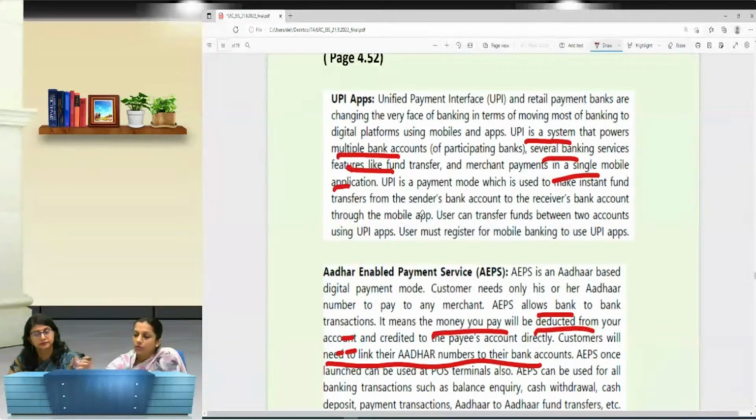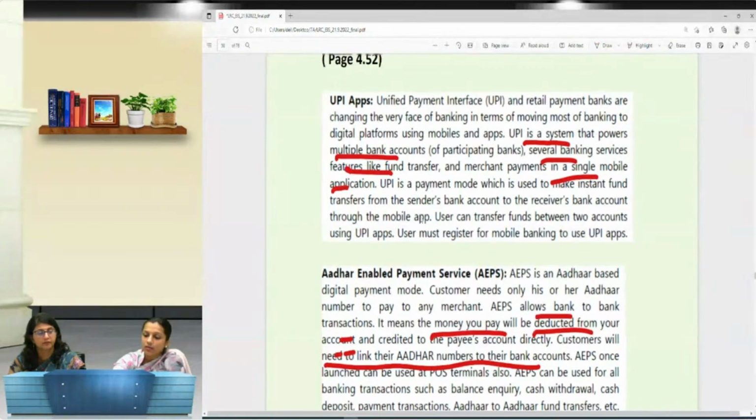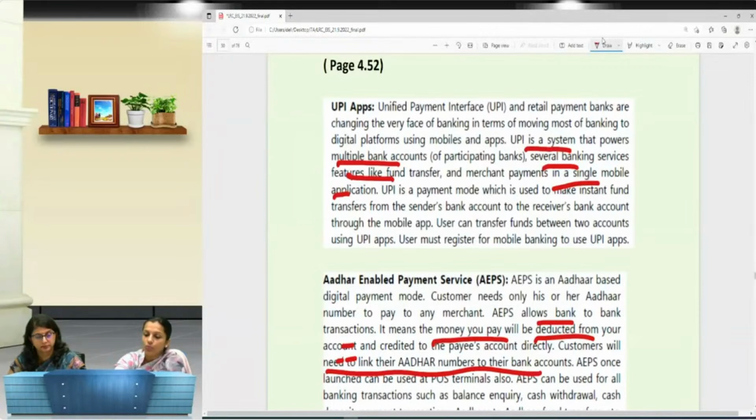If we talk about UPI, the very first line says UPI and retail banking are changing the face of banking in terms of moving most of banking to the digital platform using mobile and the apps, right? So this is not the key point. Yes. This is only to make you understand how it works, like what is the main benefit of it. Like, it has changed the banking face, right?